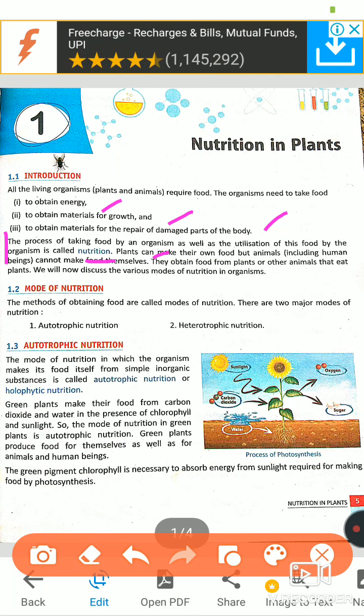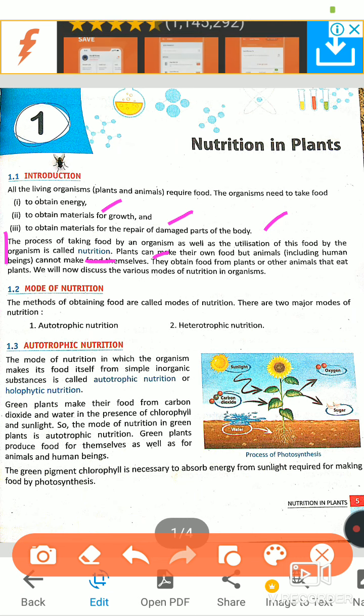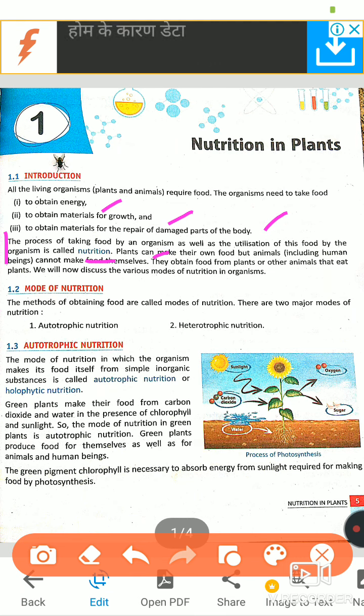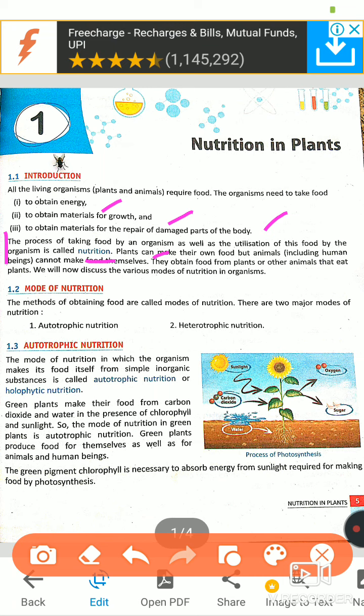Understand? Plants can make their own food, but animals, including humans and other insects, cannot make it themselves. So they obtain food from plants or other animals. They eat plants. We will now discuss the various modes of nutrition in organisms, means how we get food. So there are two kinds of nutrition. The first one is autotrophic and the second one is heterotrophic.